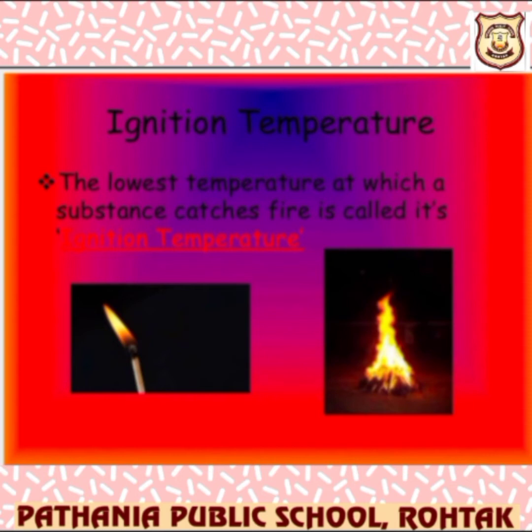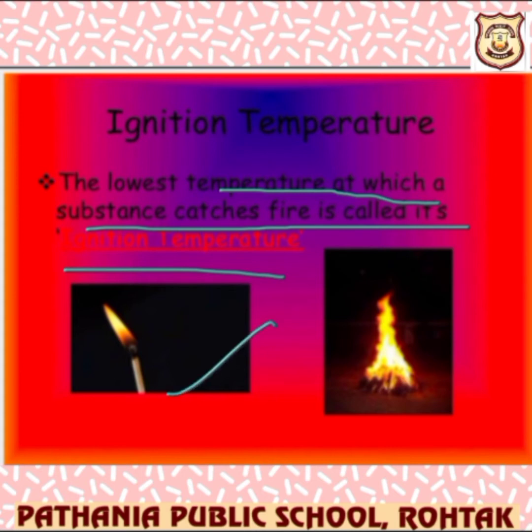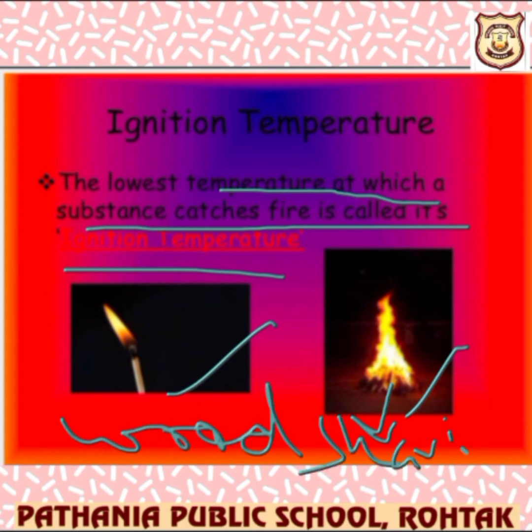Let me talk about the definition that you have to learn. The lowest temperature at which a substance catches fire is called its ignition temperature. A matchstick burns in a first stroke, so its ignition temperature is low. The fire block's ignition temperature is again low, but lower than that is the wooden shavings. The wooden shavings' ignition temperature is lower than the wood, because wooden shavings can be burned in one stroke, but the wood cannot. And even straw can be burned very easily, so its ignition temperature is again very low.